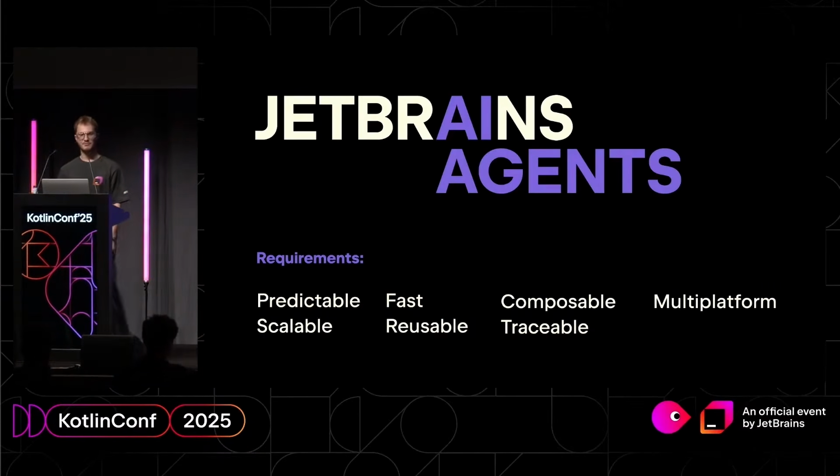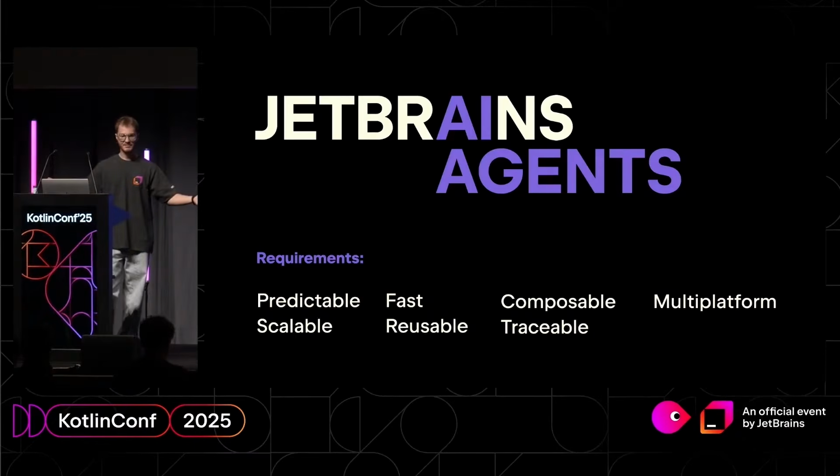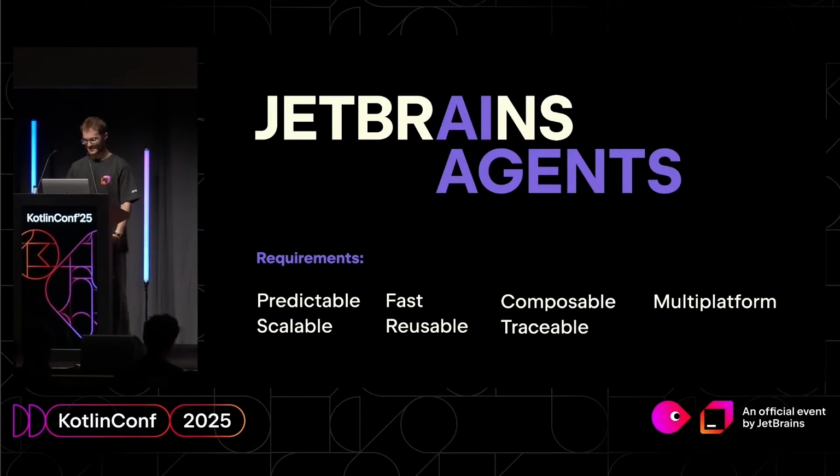And also multi-platform. Because of multiple projects, we are delivering for multiple environments. And of course, we need to be able to deliver agents to multiple platforms. And last, but not least, of course, we need our agents to be in Kotlin. Why? Because we are the company that made Kotlin, and most of our engineers write in Kotlin.